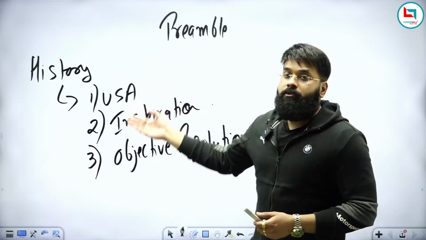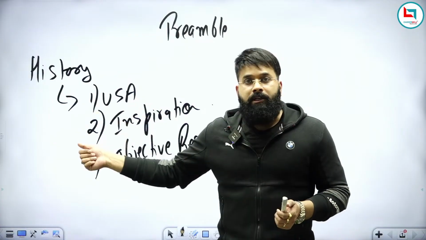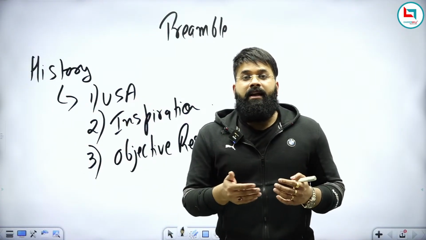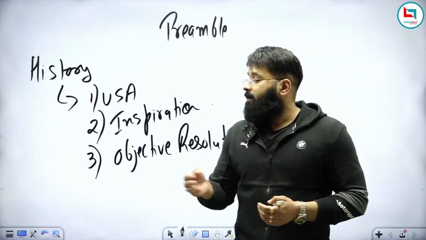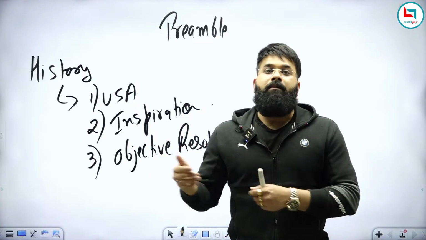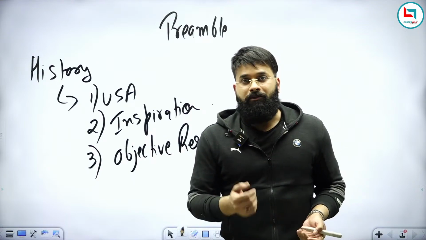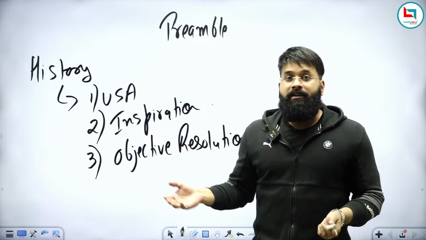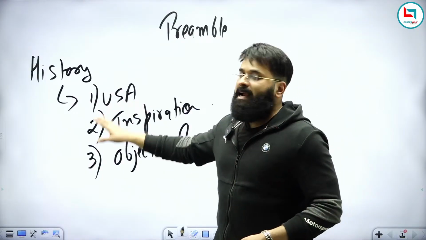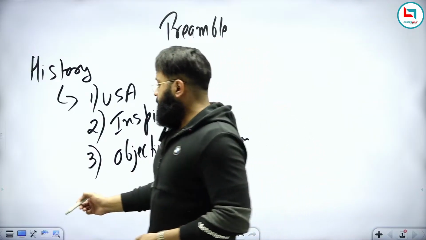When it comes to history, you just remember these three things. The first is, which was the first country to start with a preamble? The second thing is, from where we have taken inspiration. And the third is, what is the Objective Resolution and what is its relation with the preamble? Simple. The preamble is a modified version of the Objective Resolution. So I hope the history is complete. From our examination point of view, we all need to understand this. Now, moving on further.